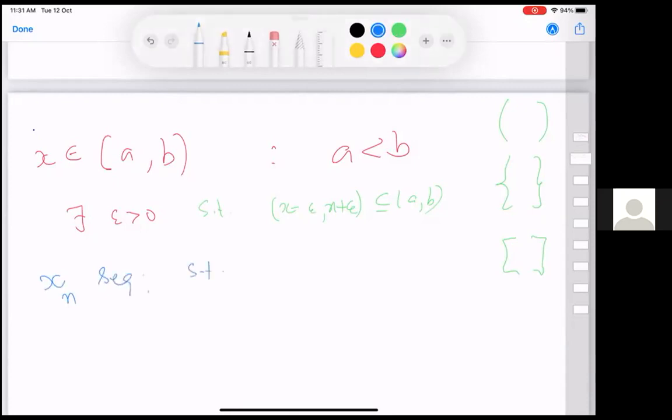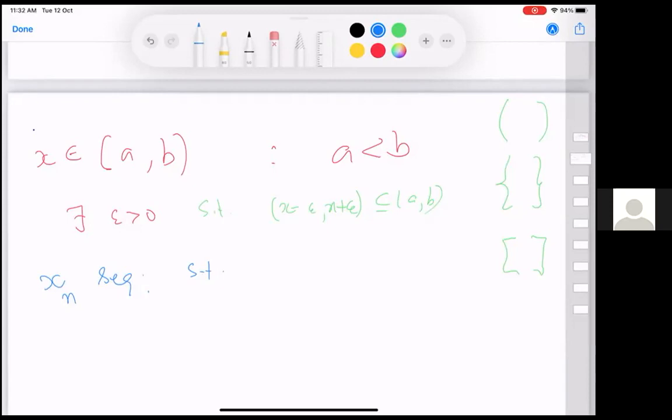Sir, just one confusion. In the above definition, you just define that if X belongs to the open set (A, B), then such an epsilon should exist, right? Yes, I'm just stating a fact for our definition of an open set, (A, B) being open. It's an interval where the endpoints are not included.